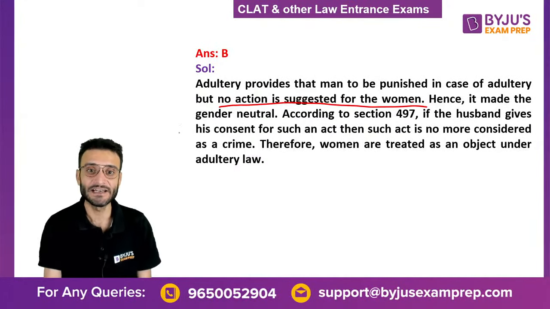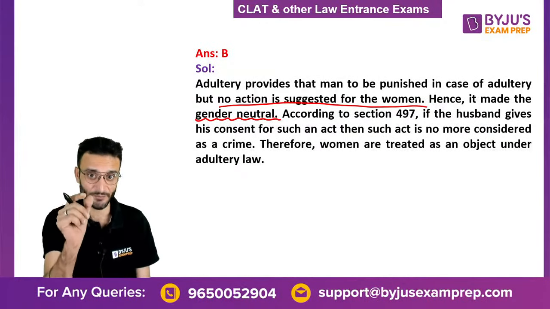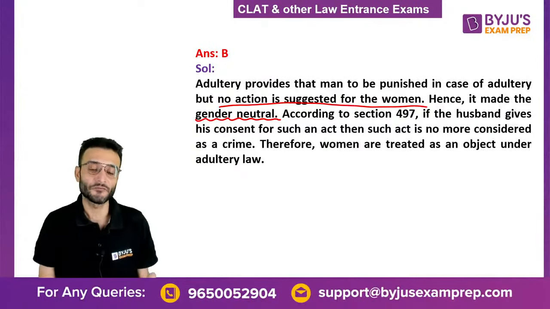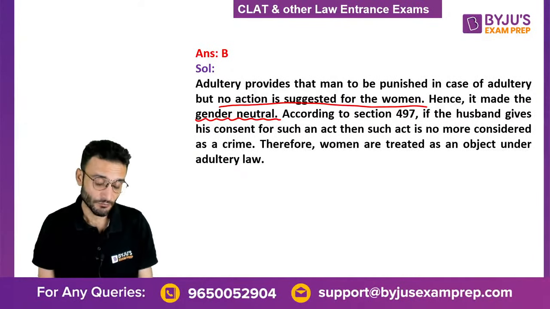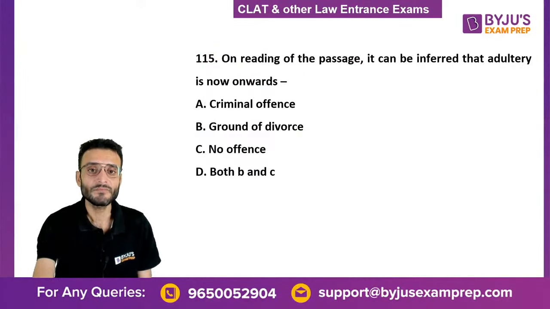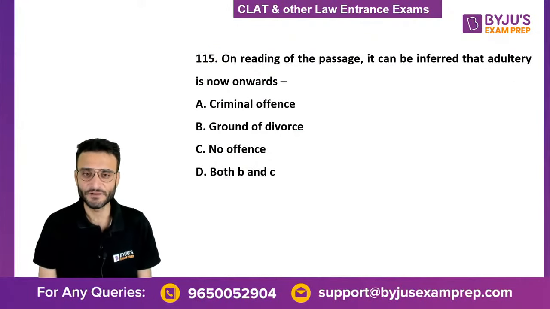Hence, it was made gender neutral. So the term is very important. Women should be treated at par with men. Is that clear?